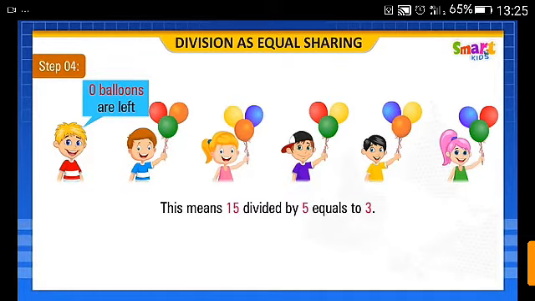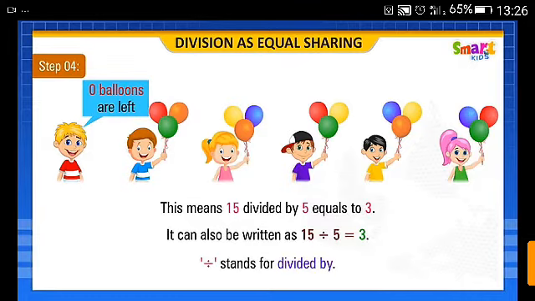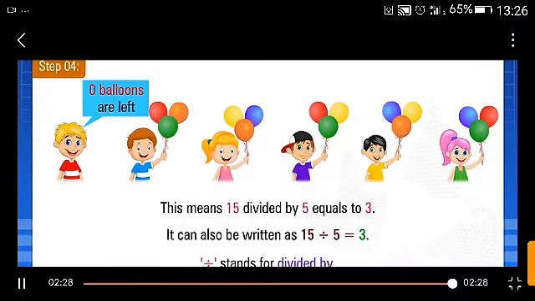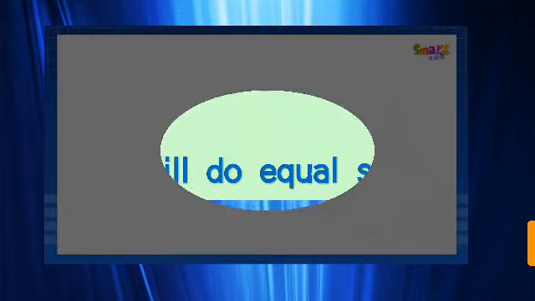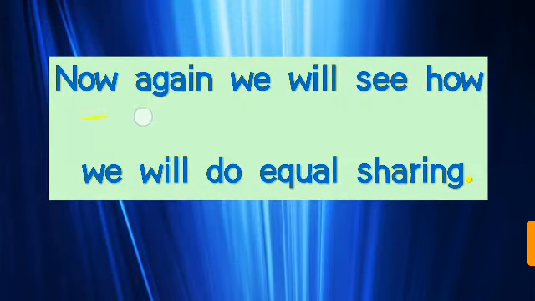This means 15 divided by 5 equals 3. It can also be written as 15 ÷ 5 = 3. The sign ÷ stands for divided by. So dear students, now again we will see how we do equal sharing. Okay?